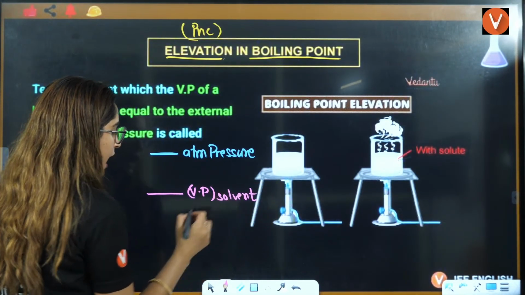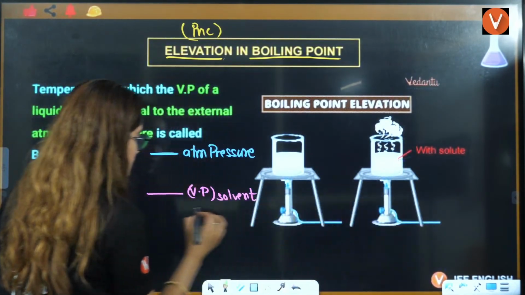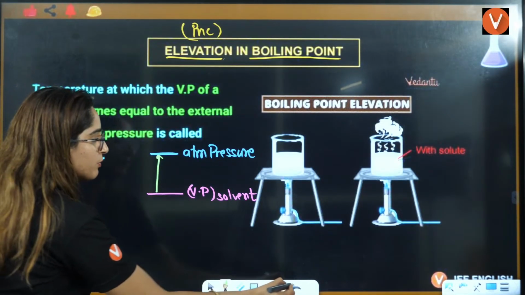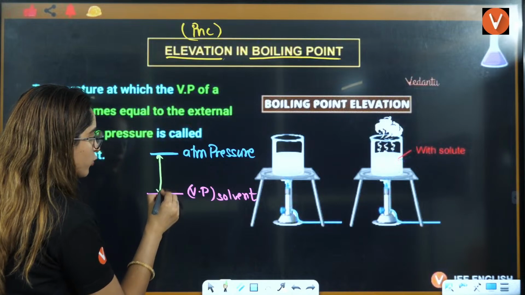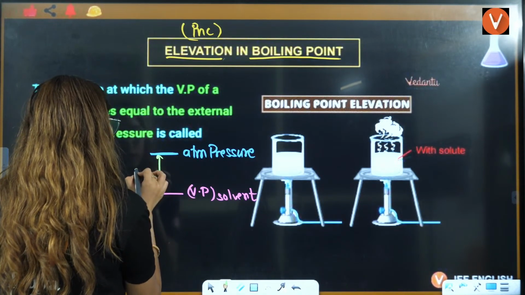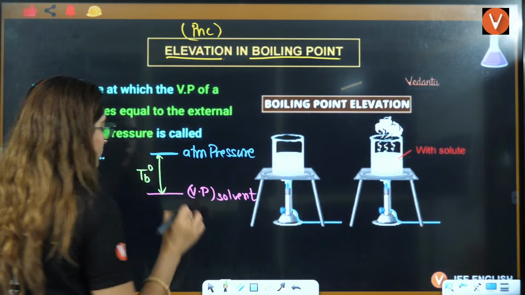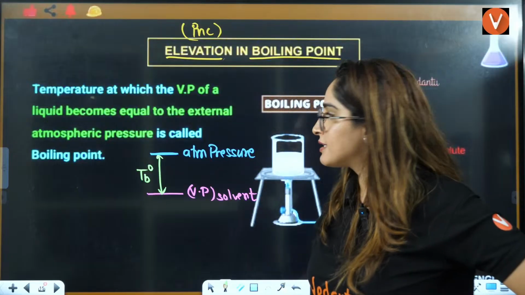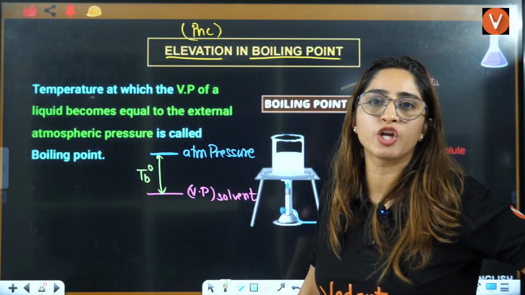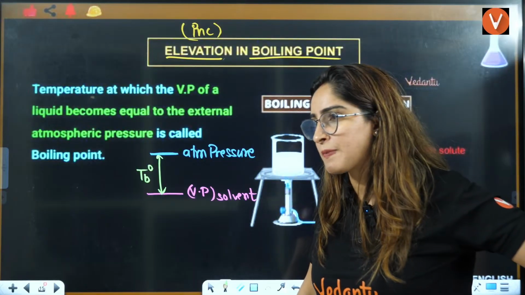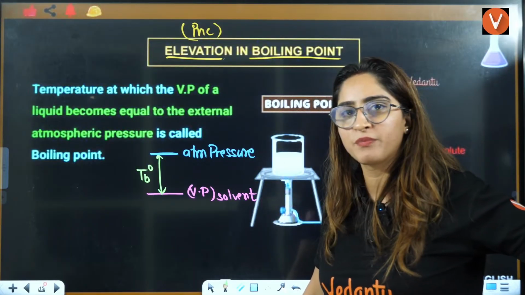This was the boiling point that you had before. This I will denote by TB naught. That means this is the boiling point of pure solvent. This much amount of temperature you need to achieve the atmospheric pressure. That is the boiling point.